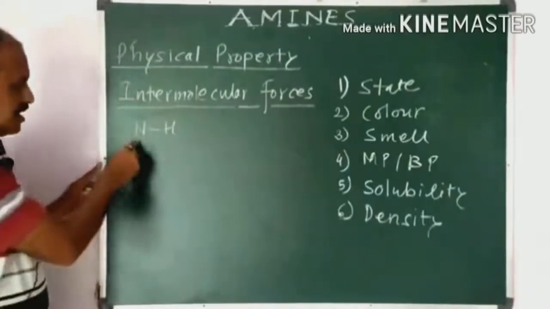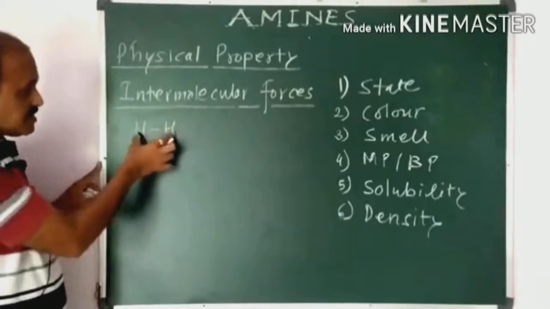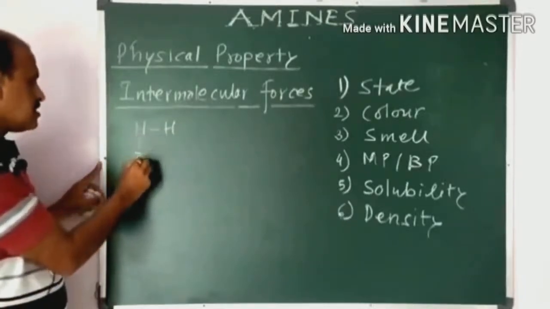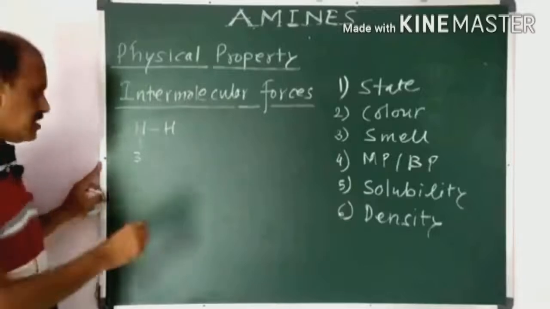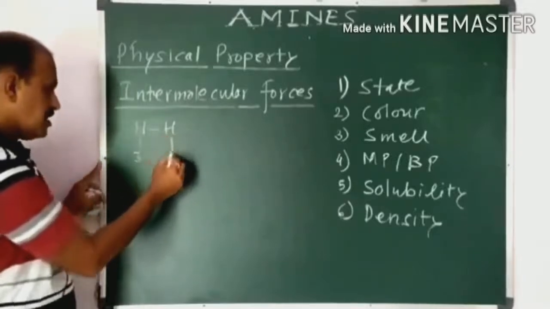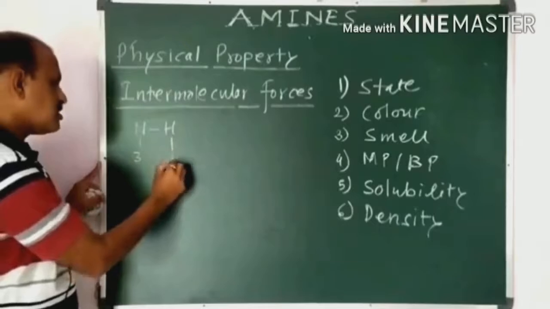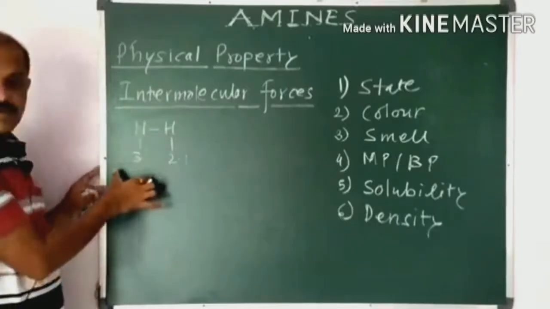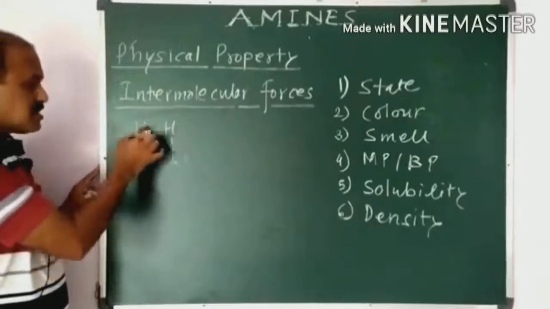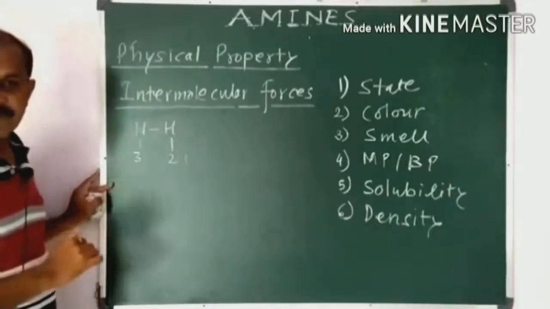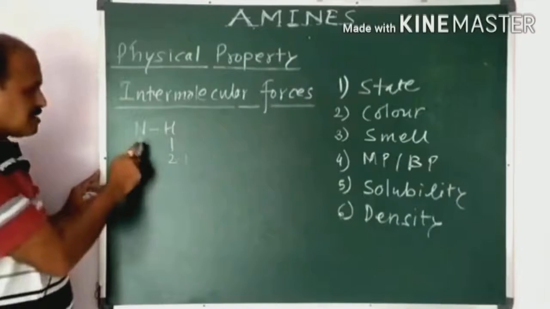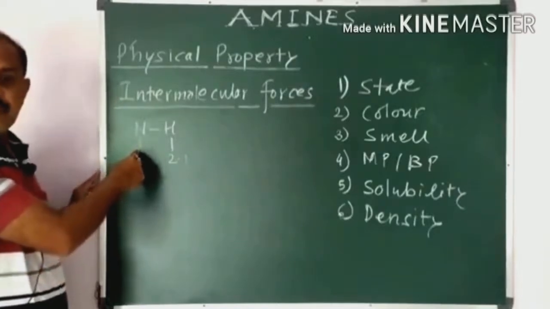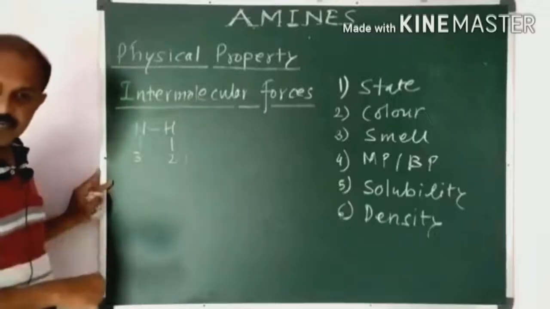This nitrogen and hydrogen bond are present in the amine. The electronegativity of nitrogen is 3 and the electronegativity of hydrogen is 2.1. So due to the difference in electronegativity, we have to observe the polarization of the NH bond. As nitrogen has high electronegativity, what is electronegativity? The tendency of an atom to attract electrons towards itself.